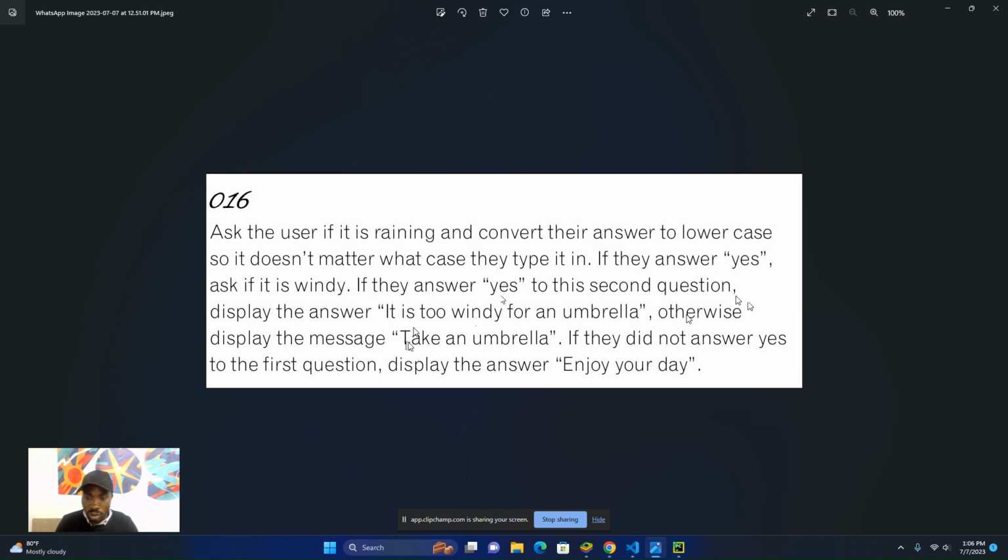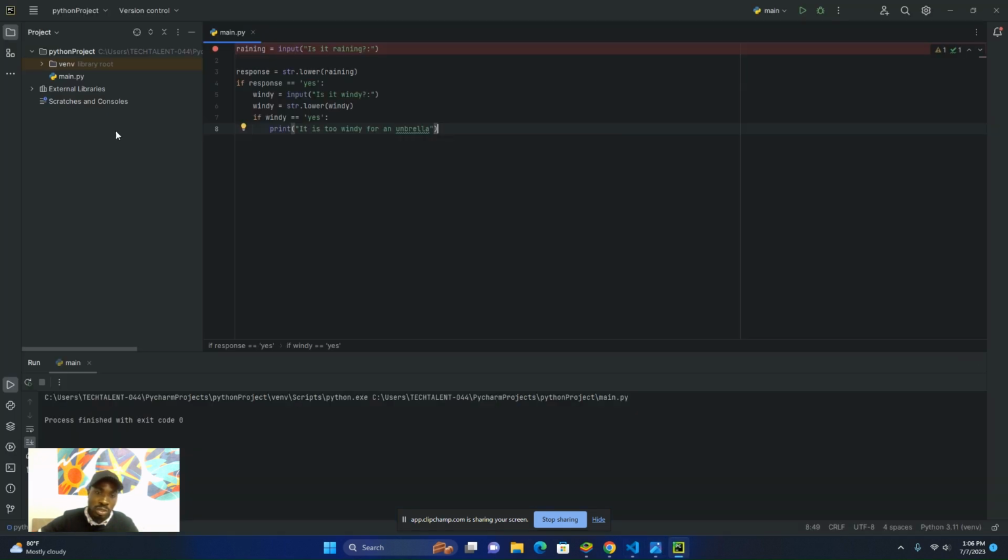That one is done. Now the answer said otherwise display the message: take an umbrella. What do you think we are going to use for that? That is, if this condition is true, execute this line of code.